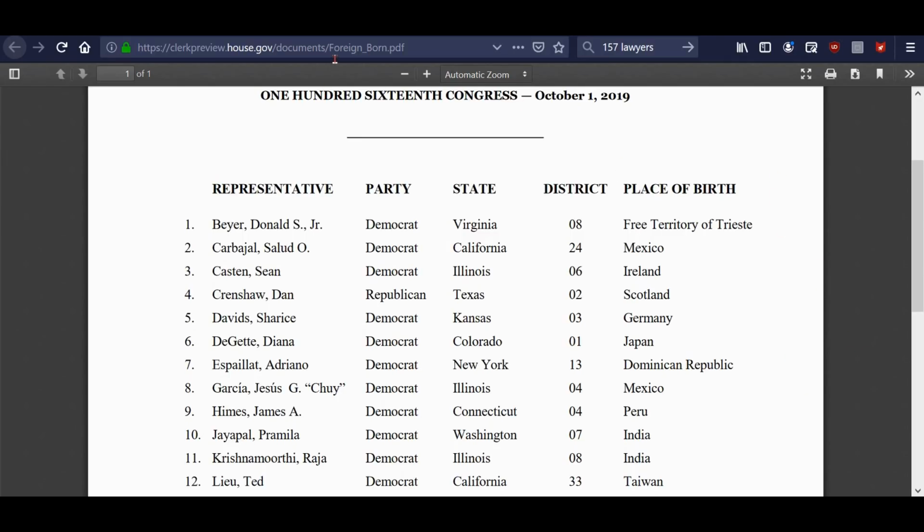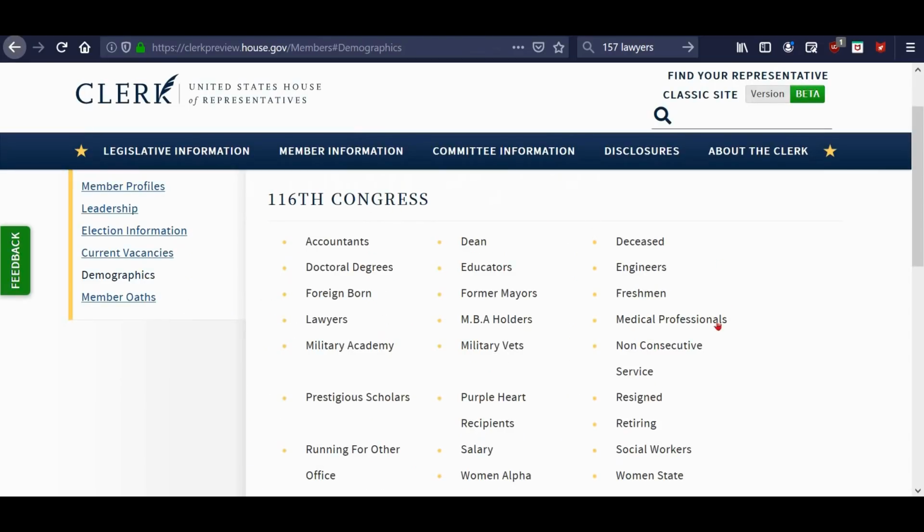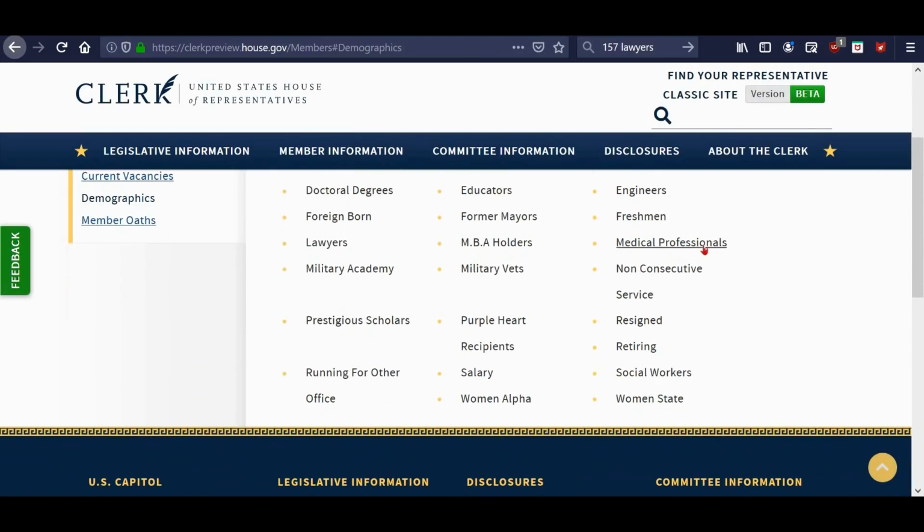And all of these are linked on this site. When you click on these, it'll take you there. Medical professionals, we actually have 2 urologists. I just thought it was kind of funny that out of all the different types of specialties you can have, 2 of them were urologists. We have 2 or 3 veterinarians and social workers. A lot of those are Democrats. But it was just really interesting.